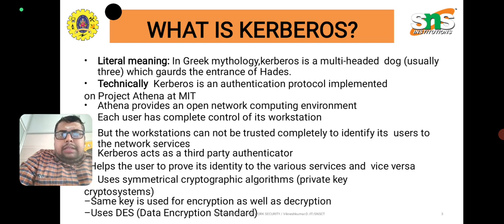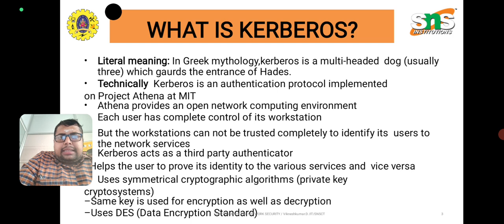Kerberos, which literally means in Greek mythology a multi-headed dog, usually a three-headed dog, guards the entrance of Hades. Technically, Kerberos is an authentication protocol implemented in Project Athena at MIT. Athena provides an open network computing environment. Each user has complete control of his workstation, but a workstation cannot be trusted completely to identify its users to the network services.